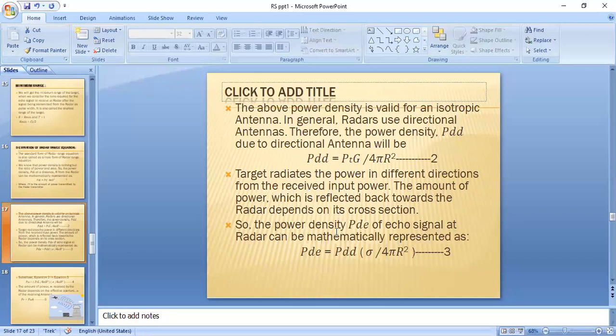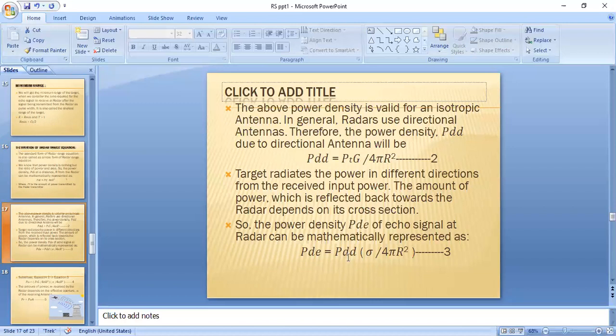The power density of an echo signal, that means the power density of the signal from the target at the radar, can be mathematically represented as PDE is equal to PDD into sigma by 4 pi r square, where PDE is the power density of an echo signal and PDD is the power density of the directional antenna located at the radar.